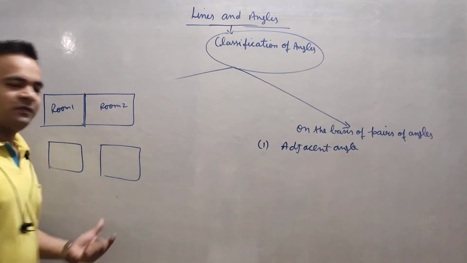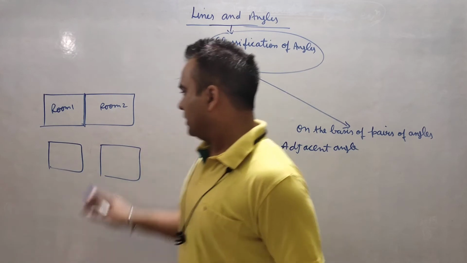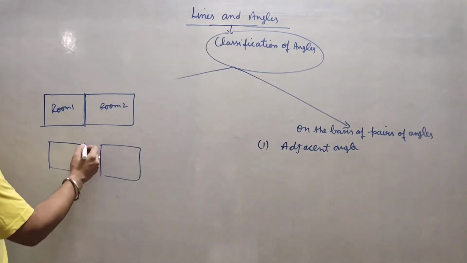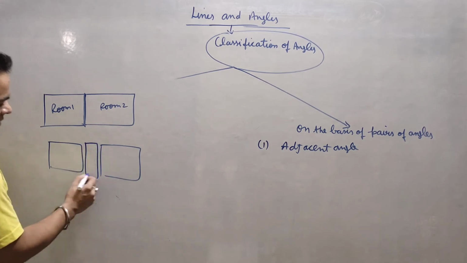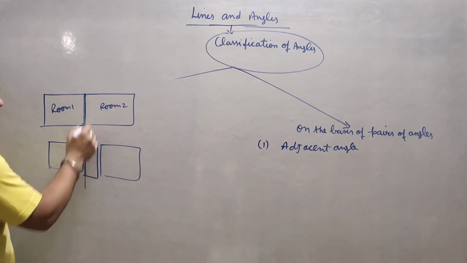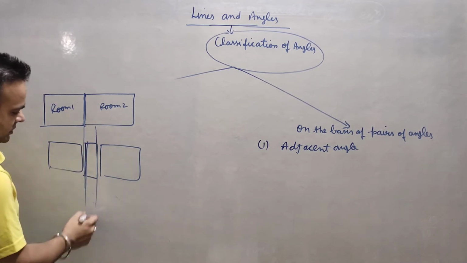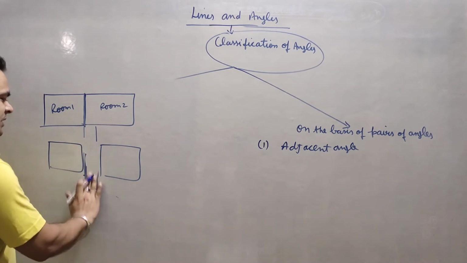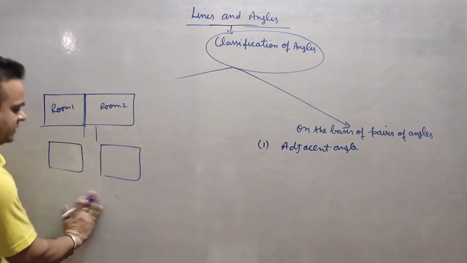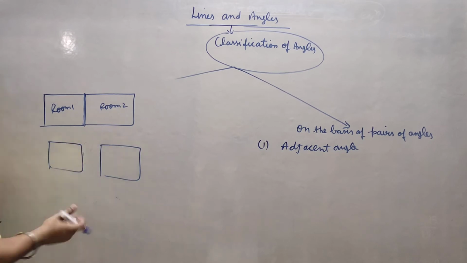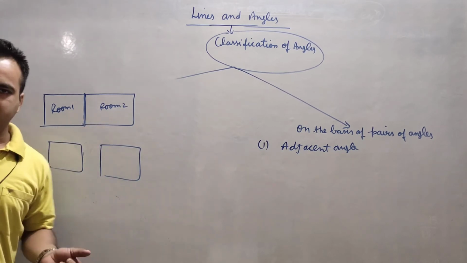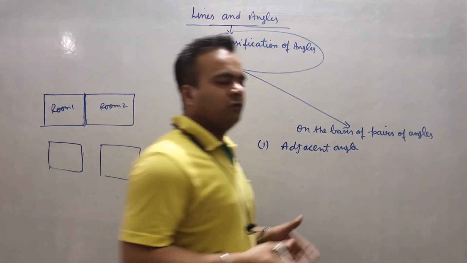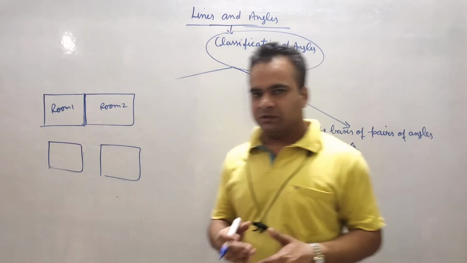In daily life we generally say they are adjacent, because there is nothing separating them. But suppose there is a balcony or a hall, a way in between, then we cannot say they are adjacent. If nothing is there, only space, then in daily life we can say they are adjacent. But in mathematics, particularly for angles, one arm should be common, one side should be common, one edge should be common for adjacent angles.